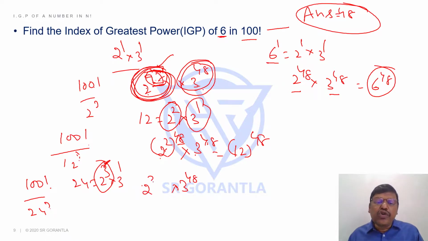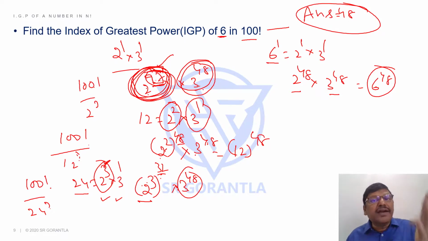So can I write 2 cube whole power 32? 2 cube whole power 32 is 2 power 96. So I can take 2 power 96 out of it. So 2 cubes are available 32 times, 3's are available 48 times. But I can get 24 only if I have one 2 cube and one 3. I have more 3's now, but I don't have so many 2 cubes. 2 cubes are not coming 48 times. 2 cubes are coming only 32 times.